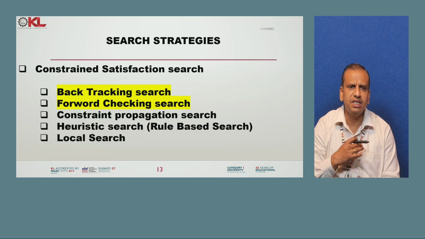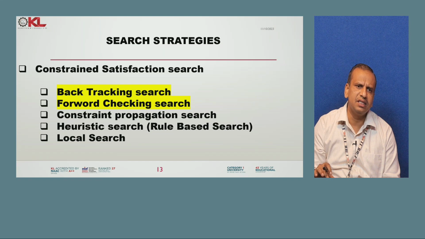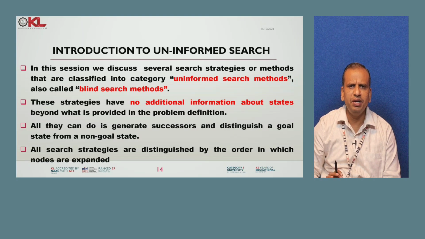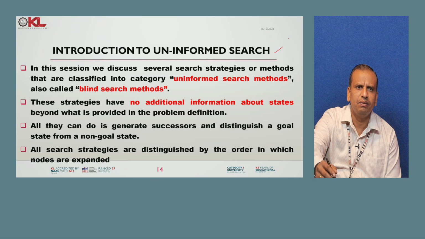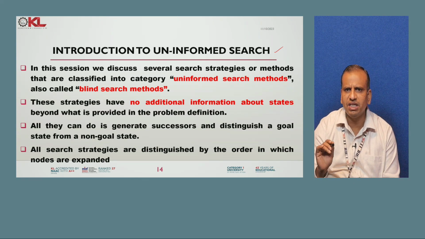Constraint satisfaction also falls under this category, which includes backtracking search, forward checking, constraint propagation, heuristic search and local search. These are all different techniques we are going to use. And what about uninformed search? That is the first category we deal with. Here in this session we will discuss the several strategies.